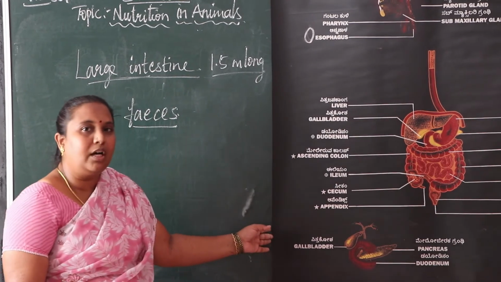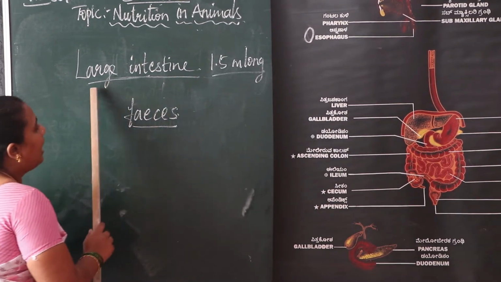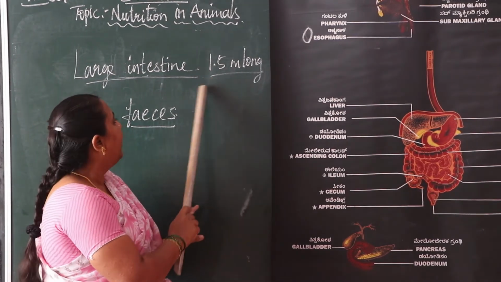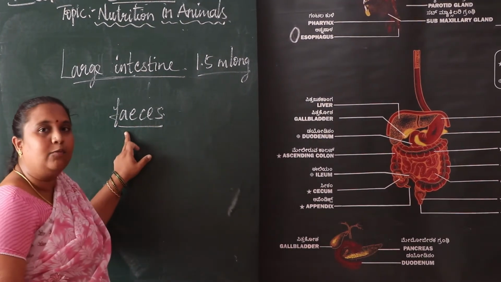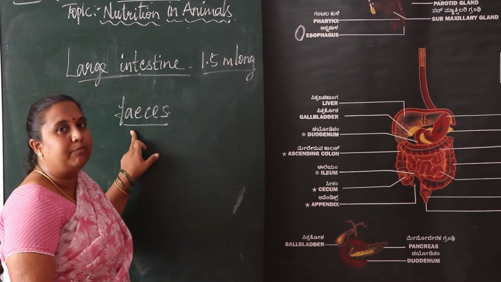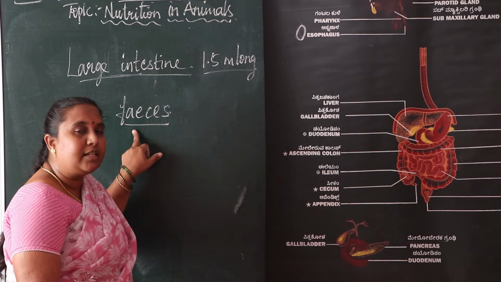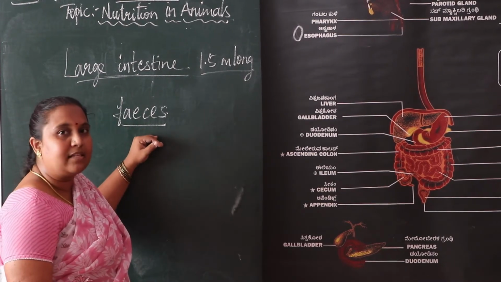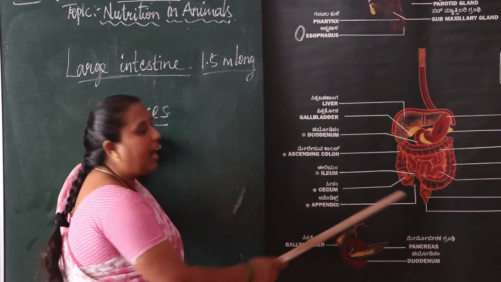The large intestine is 1.5 meters long. There the undigested food items are moved from the small intestine to the large intestine, and then moved out as feces through the anus.